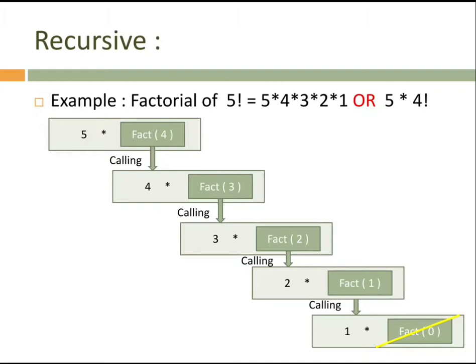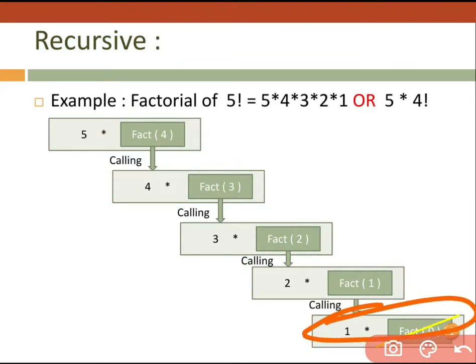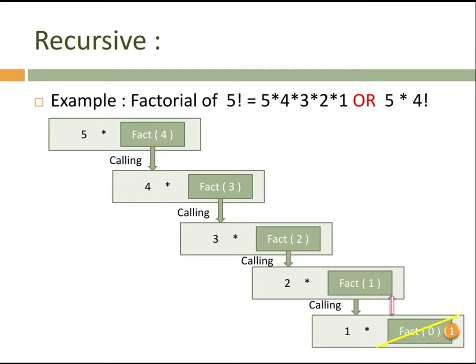In place of fact of 0, what we have to write? That is 1. And then 1 is going to be multiplied with 1. Then we are going to return the value back to the function. As I told you earlier, we have to return a value to the caller module who is calling that function. We are returning it back because fact of 1 is going to call 1 into fact of 0. That's why the answer is going to be returned back to fact of 1. Answer is 1 into 1.